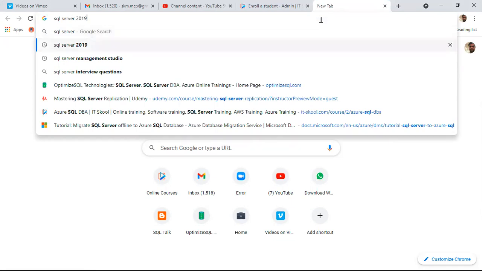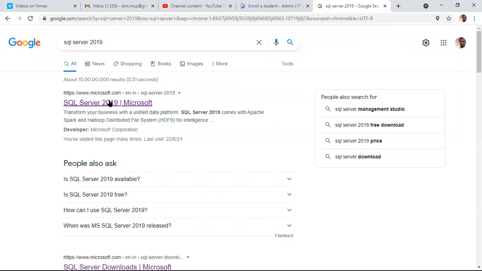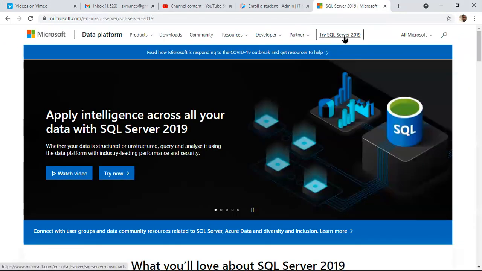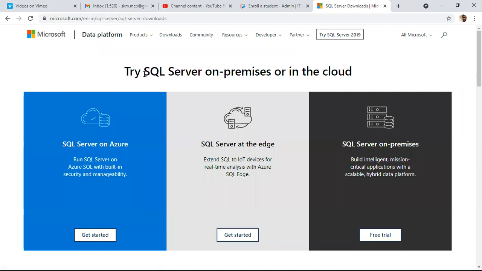Check here, SQL Server 2019. You can install 2017 also. See here, SQL Server 2019. Try SQL Server 2019. It is asking where you want to try it. Do you want to install SQL Server in Azure, a cloud platform, or on-premises? On-premises means in our local servers or on our local machine. Click here, free trial.